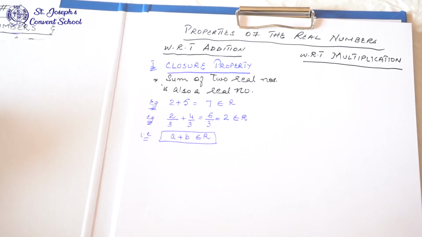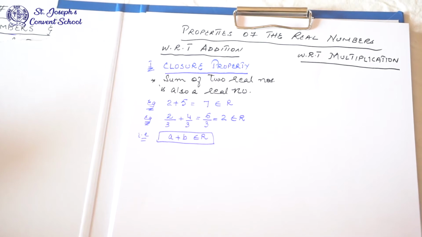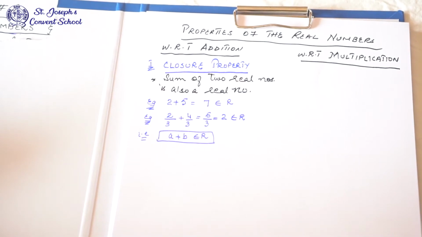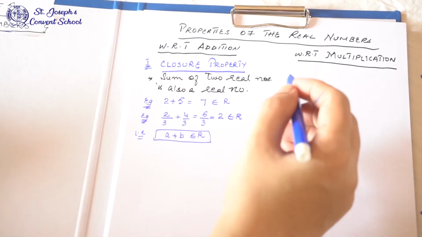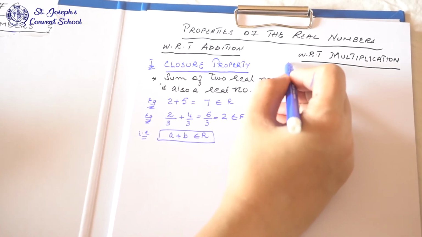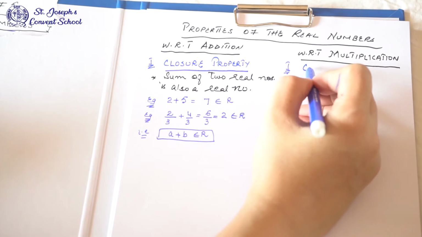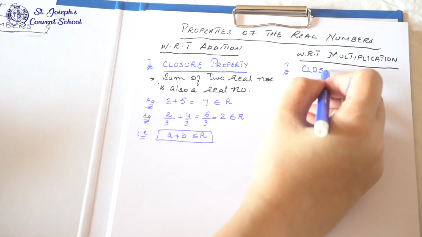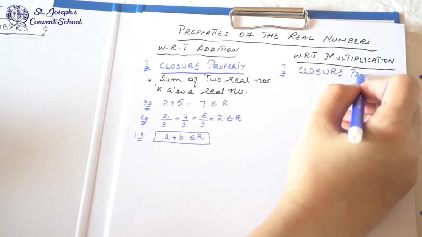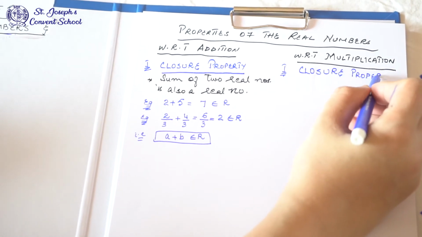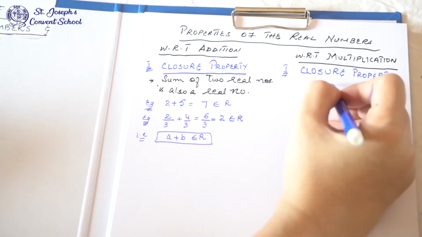Now the same property is for multiplication also. In the multiplication property, we multiply the numbers. The name of the first property is the same, closure property. Only you have to change the sign. We multiply.